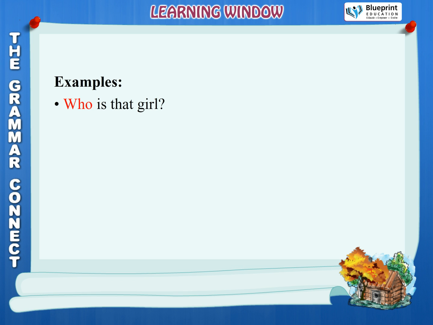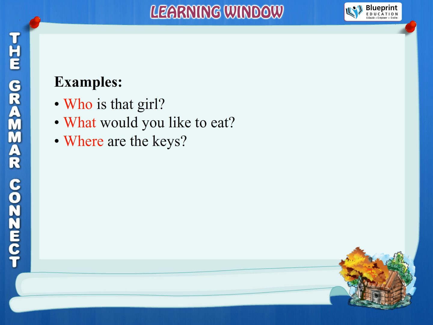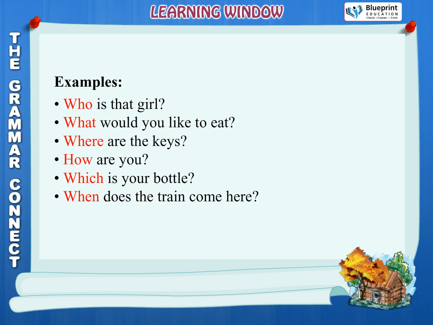Examples: Who is that girl? What would you like to eat? Where are the keys? How are you? Which is your bottle? When does the train come here? Why are you sitting here?